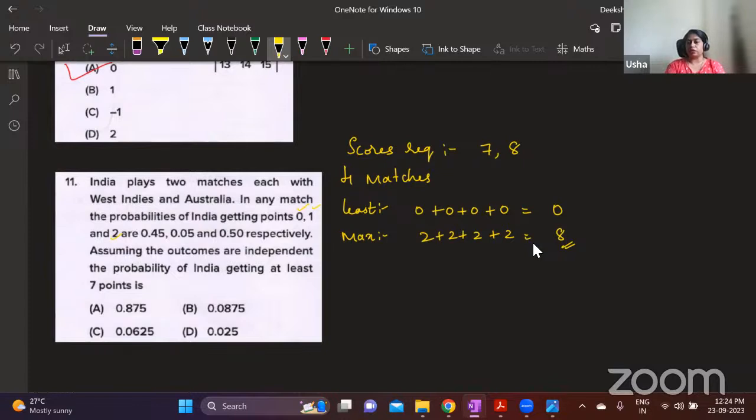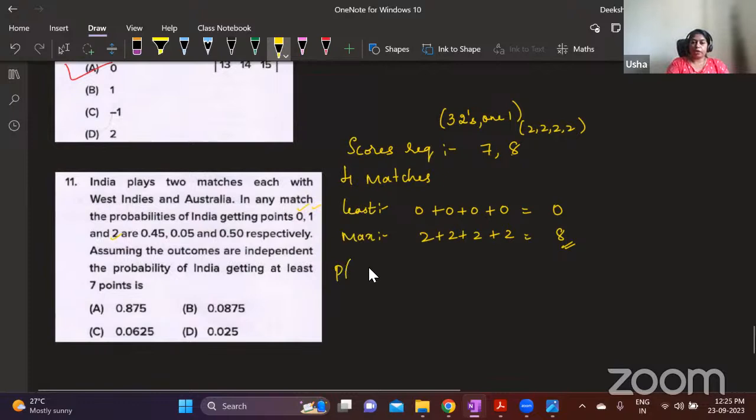What is the other possibility? They should score 7. If they have to score 7, then in 3 matches, they have to win. And in only one of the matches, they have to get a 1. Okay. So scoring 8 is 2, 2, 2, 2. So if they have to score 7, then they should get three 2s and one 1. Is this clear? Out of 4 matches, in 3 matches, they should score 2. And in one of the matches, they should score 1. Any questions? So far, is it clear? Now, once this is clear, we will get the probability of this.